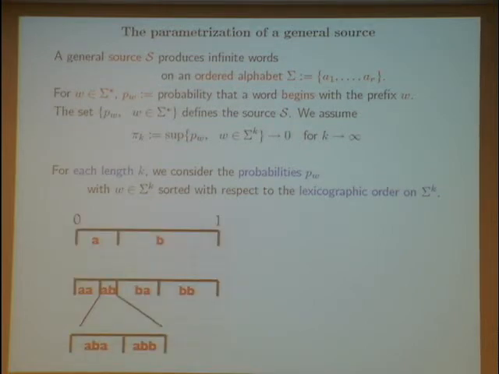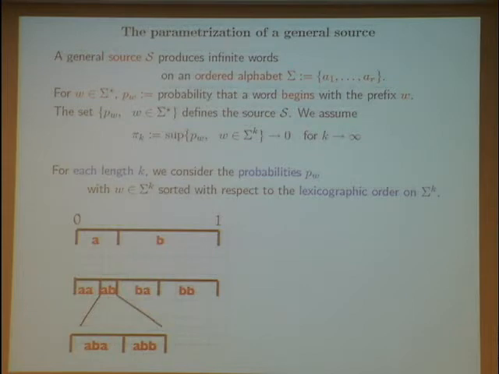I take here the example of an alphabet with two symbols, A and B. Because A is less than B, and P_A plus P_B equals 1, because of course one word begins with A or with B. So I place here on the unit interval the length P_A, then after the length P_B, and this defines two intervals that I code by A and by B. So I have here a subdivision of the unit interval, and here it is for k equal 1, because I consider only prefixes with length 1.